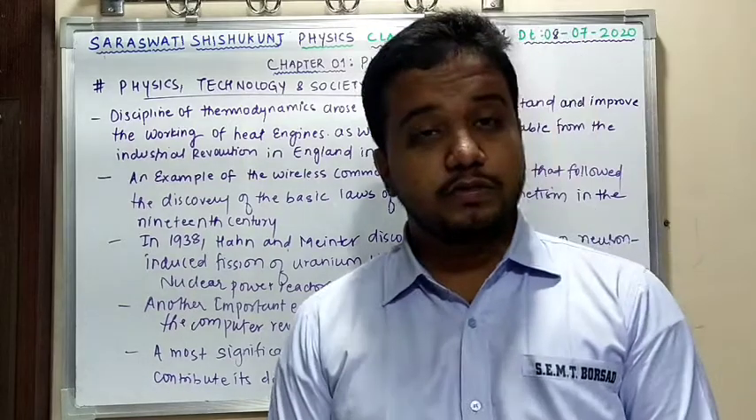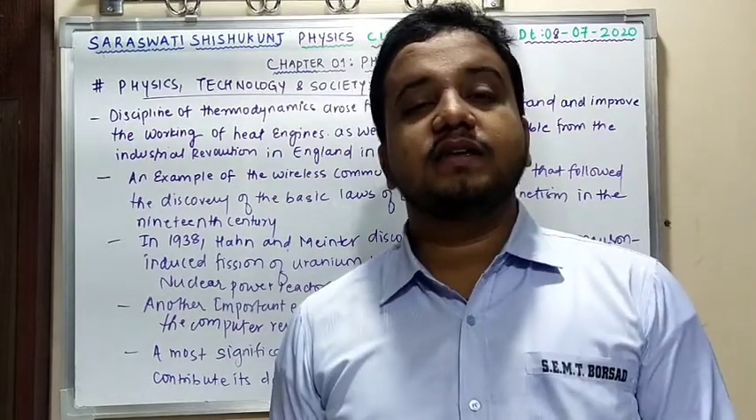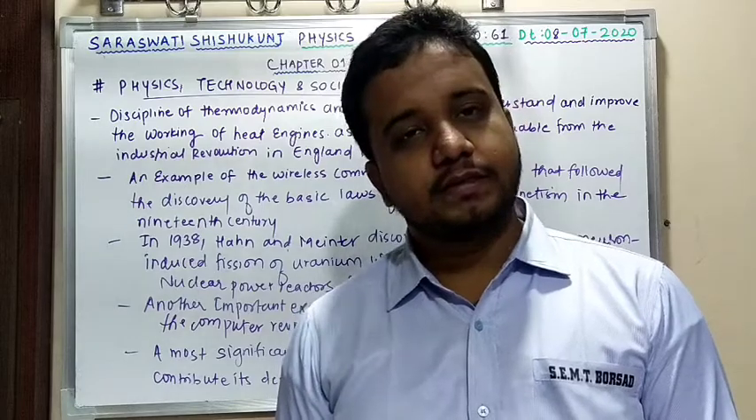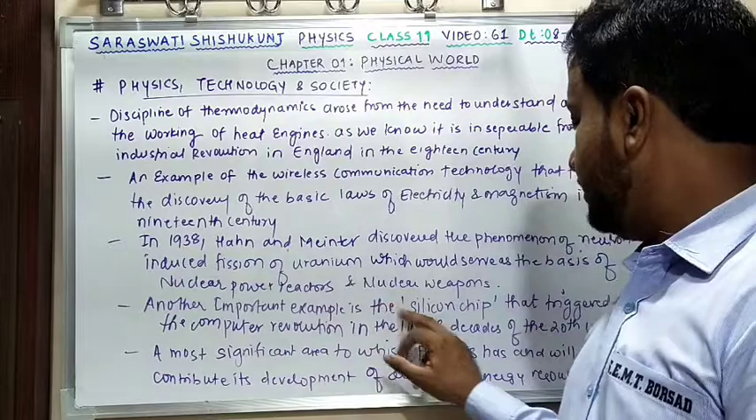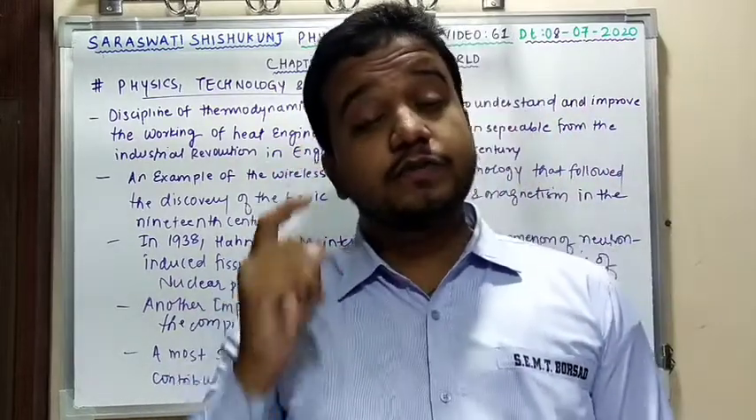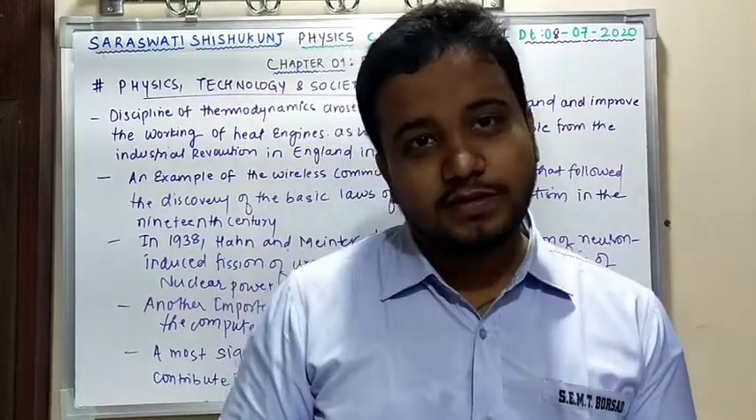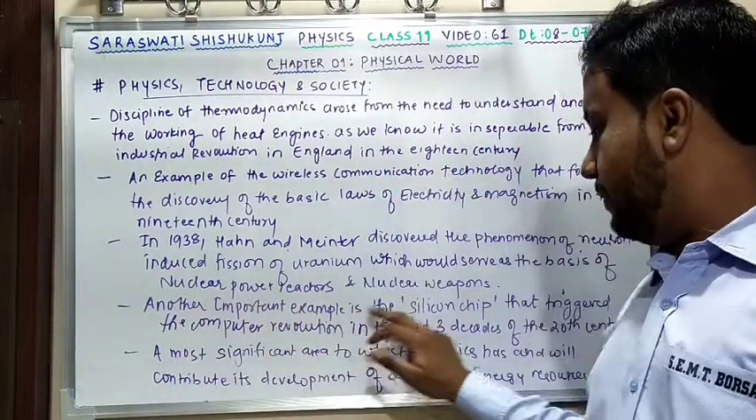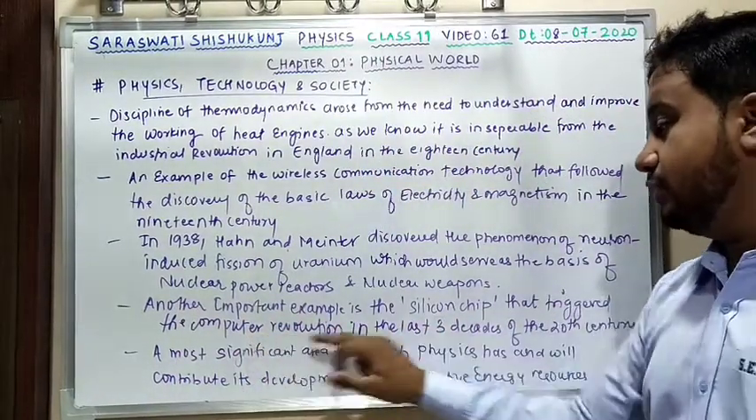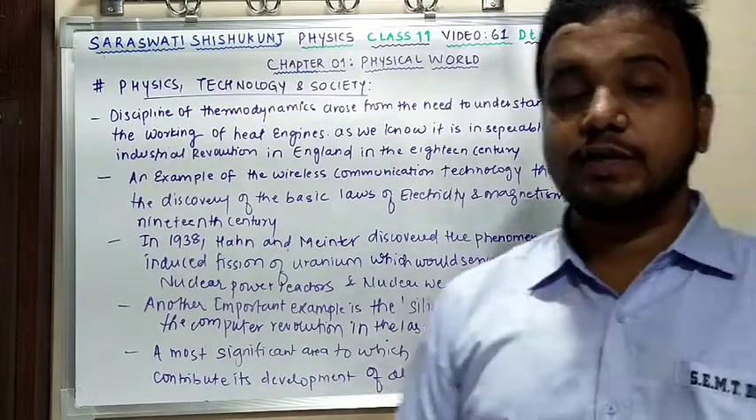Uranium can also be used to create bombs, which can be considered as what? Nuclear weapons. Is this clear? Fine. The next point, another important example, is the silicon chip. Silicon chip was used for manufacturing what? Computers. Yes or no? So they have given another important example, the silicon chip, that triggered the computer revolution in the last 3 decades of the 20th century.